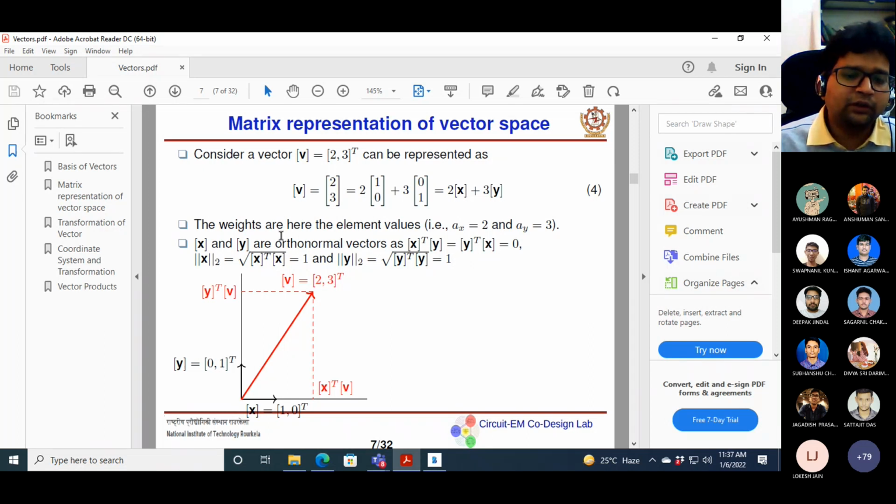Okay, so if their norms are not equal to 1, then for general purposes we can say that this is basically an orthogonal space. And when the norm is equal to 1, in that case we say it is an orthonormal basis vector. The basis vectors are basically the coordinate system, based on which our frame of reference is defined.